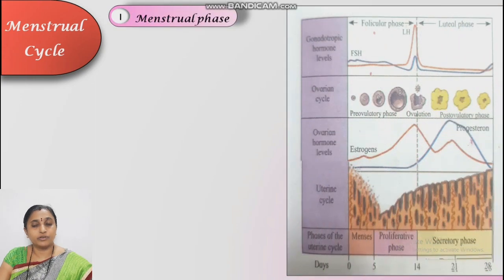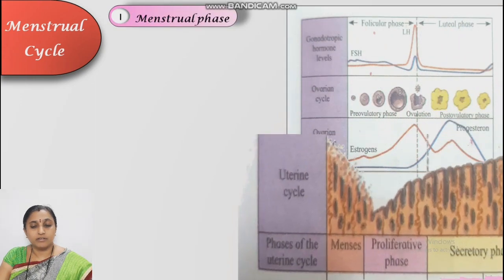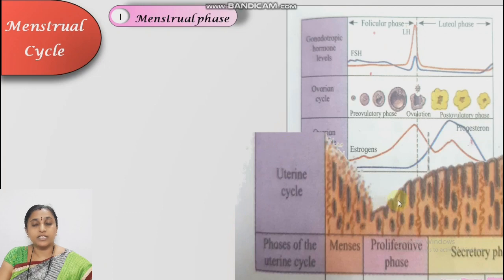Diagram, menstrual phase. Here, this one is the endometrium lining of the uterus. Uterine cycle, changes in uterus. This is the endometrium which contains the blood vessels as well as endometrial glands. Menses, that is blood flow. What happens?